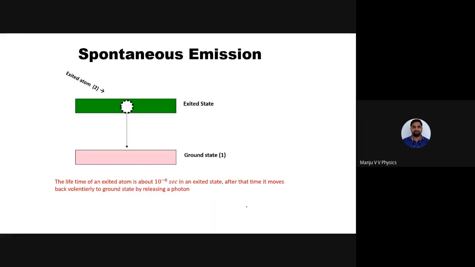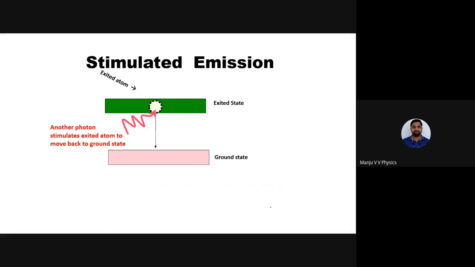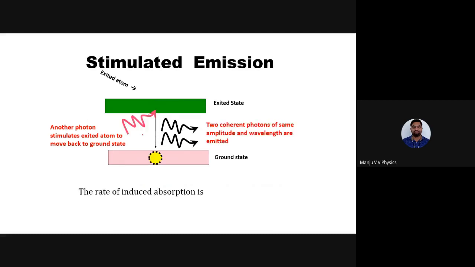Second is spontaneous emission. It is not dependent on incident energy because in spontaneous emission you are not passing any energy. The atom by itself will come to the ground state. So it depends on only one parameter, that is the number of atoms in the excited state. So this equation I'll take. Third one, stimulated emission. In order to have stimulated emission, you have to pass some energy, and it also depends on the number of atoms in the excited state. I'll take this equation. I've taken these three equations.